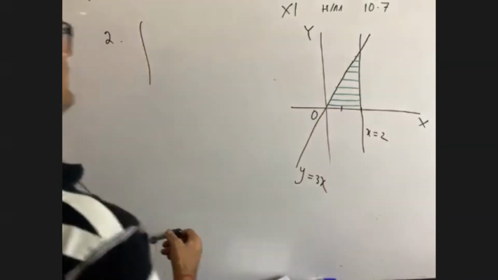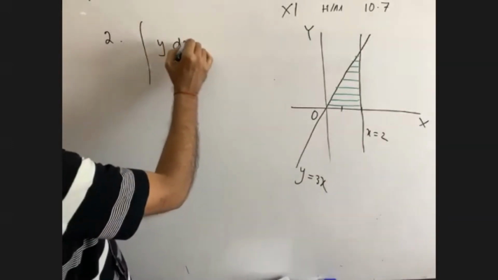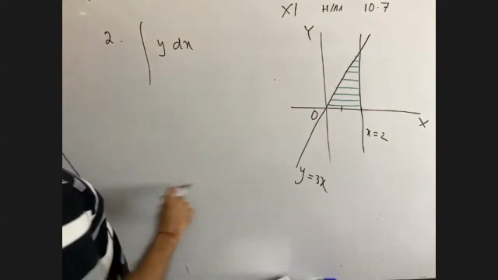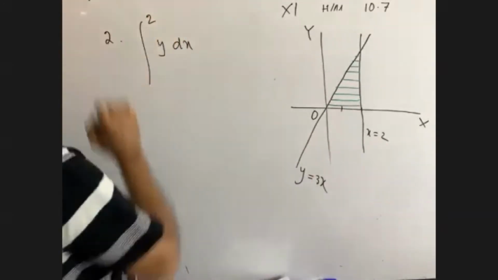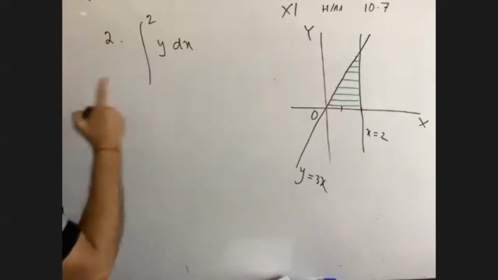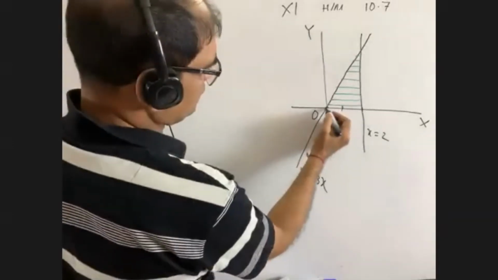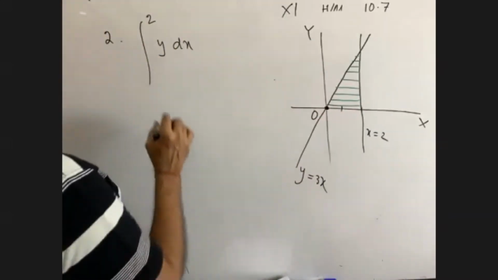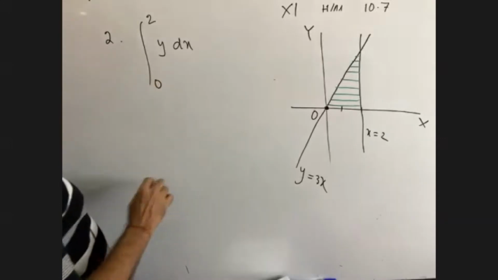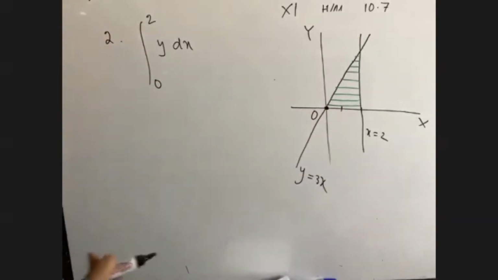Now, can you please let me know what will be our limit? It is y dx, not a matter. Very good. It is given x equals to 2. So without any hesitation, it is 2. Now let me know what will be its lower limit. From which it has been started? From 0, right? So it is 0, not given, but we have to write here 0 because it has been started from 0. You have to understand this 0 is not given in the question, but you have to get it.